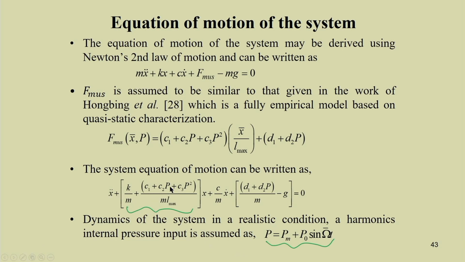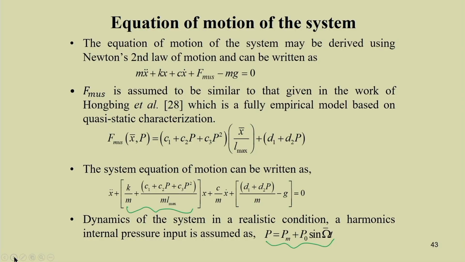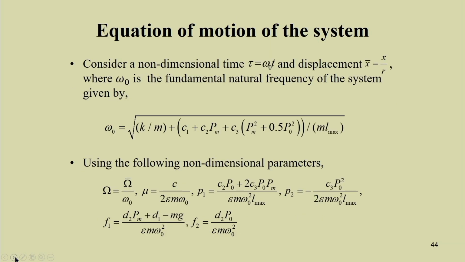You can see that P has a constant term and also a periodic term, as P equals P m plus P 0 sin omega t. By taking the constant term, we have one constant coefficient of x, which contributes to the natural frequency, and another part which is a periodic function. That will be responsible for the parametric excitation of the system.